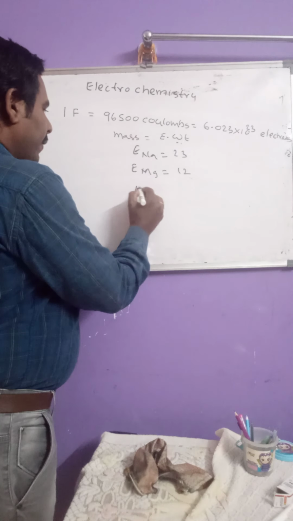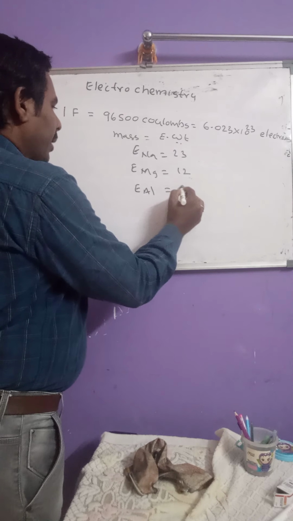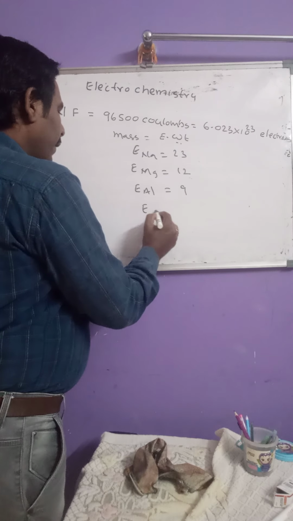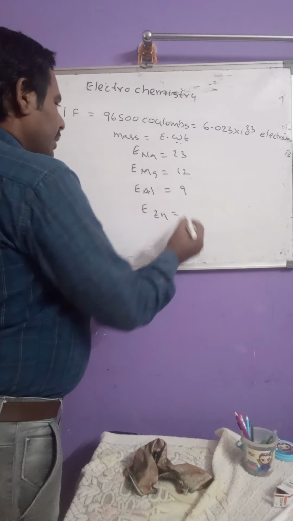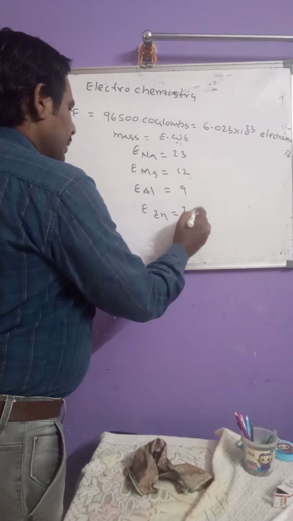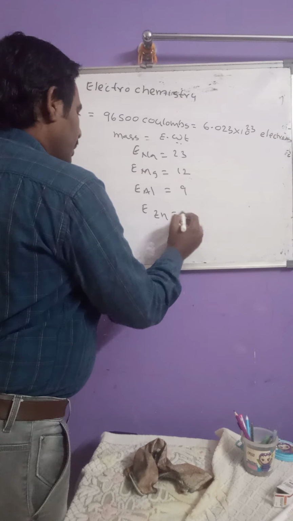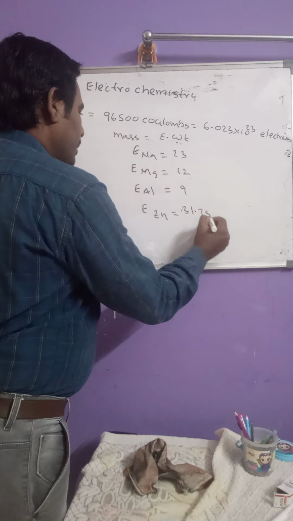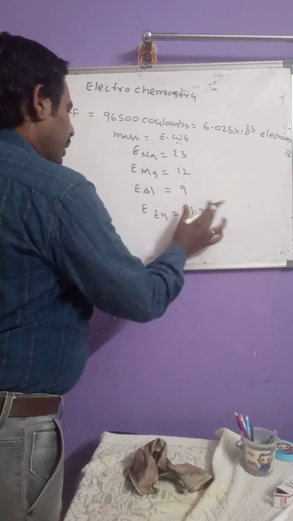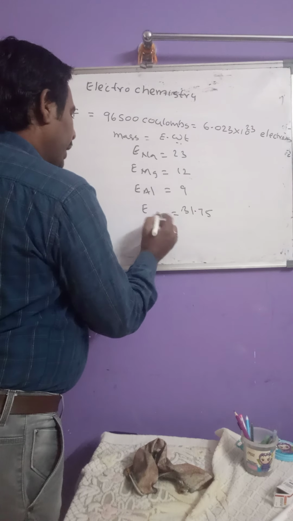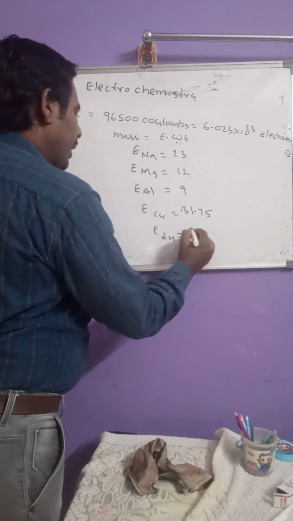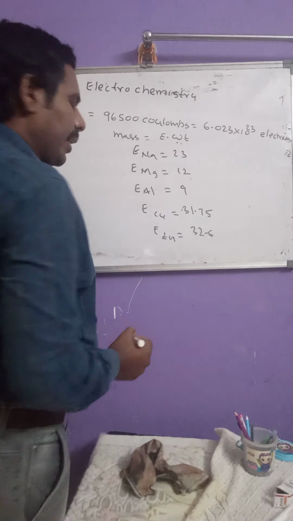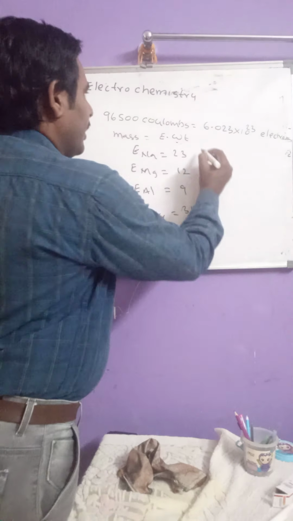Then equivalent weight of aluminium is 9. Equivalent weight of copper is 31.75. Then equivalent weight of zinc is 32.6 grams.